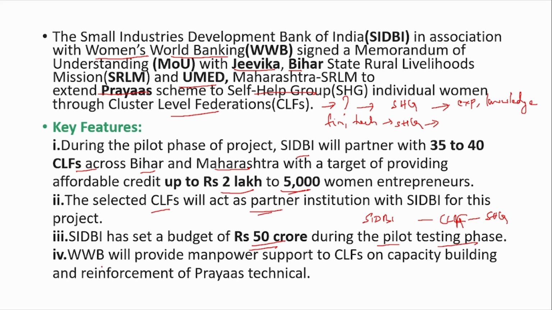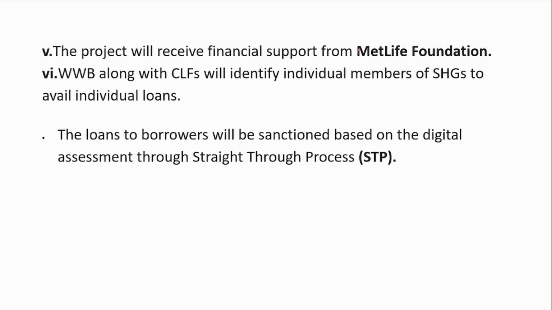WWB, that is Women's World Banking, will provide the manpower support to the CLF on capacity building and reinforcement of Prayas. The Prayas scheme is mainly to enhance the livelihood of the SHG by providing financial support to the SHG. Now, this project will also receive financial support from MetLife Foundation, and WWB along with CLF will identify the individual members, because an SHG will have from 5 to 20 members in a group. So, you can't give a loan to all the members, right? So, CLF will help in the identification of the individual members who are eligible for these loans.